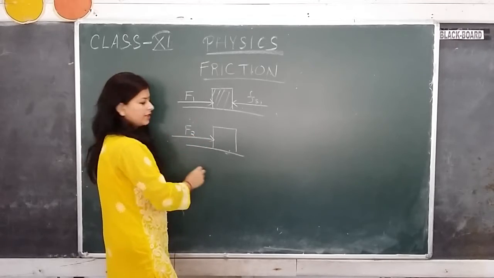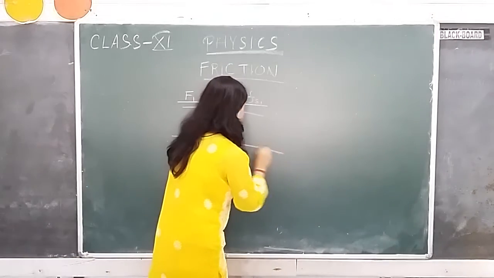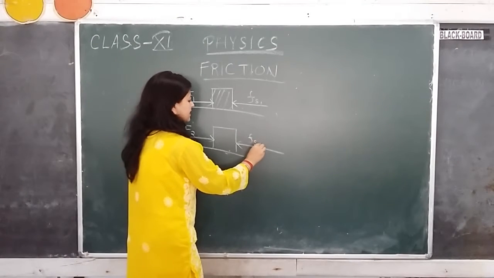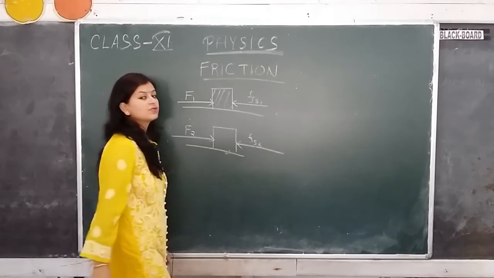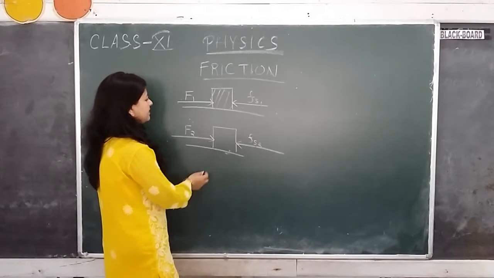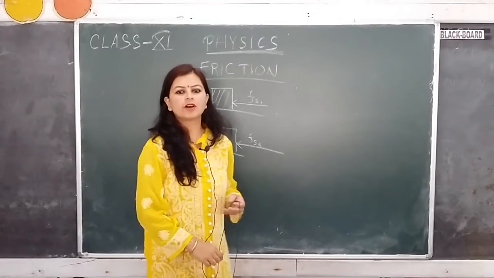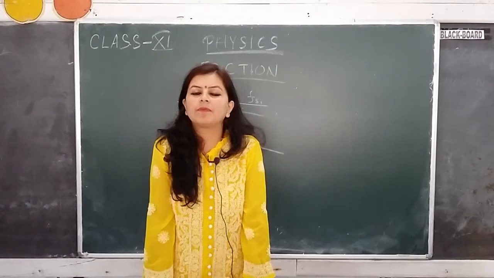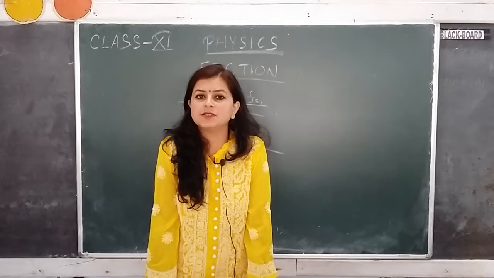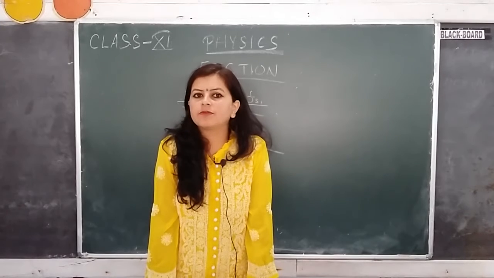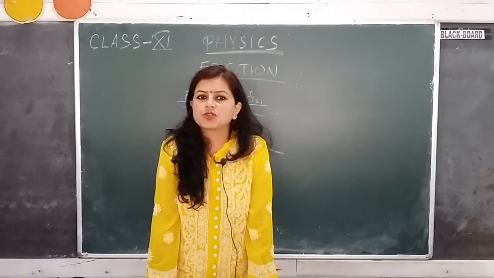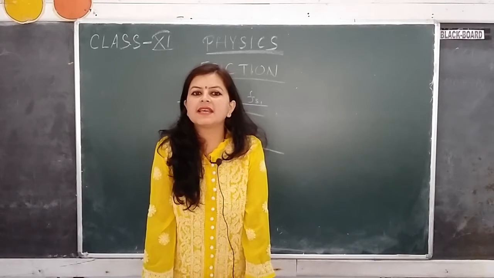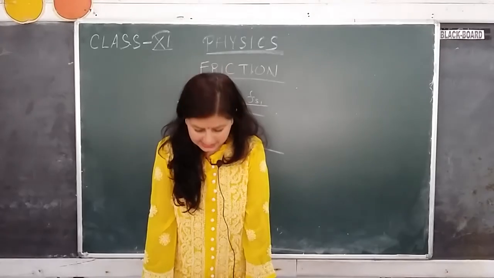To stop the body from moving, this frictional force will again increase in magnitude in the opposite direction. This can be called Fs2, where S implies static friction. On increasing the applied force, the frictional force also increases to balance it so that the body is not set into motion. That is the main job of a frictional force, to oppose the motion of a body. So friction is a self-adjusting force as long as the body is at rest.